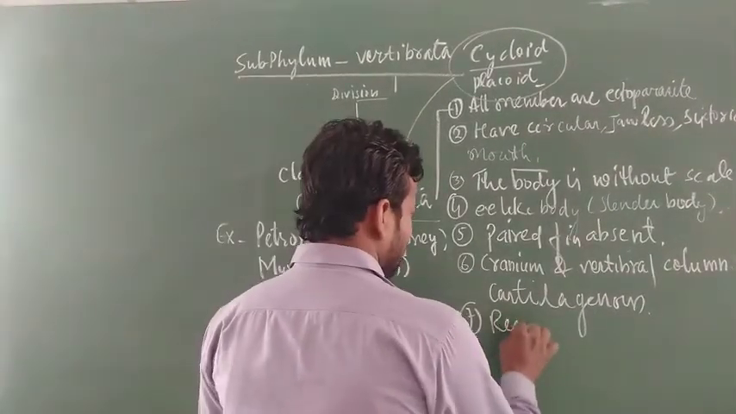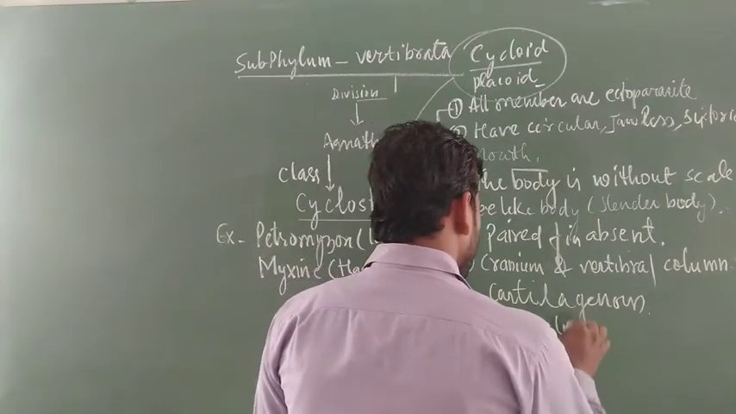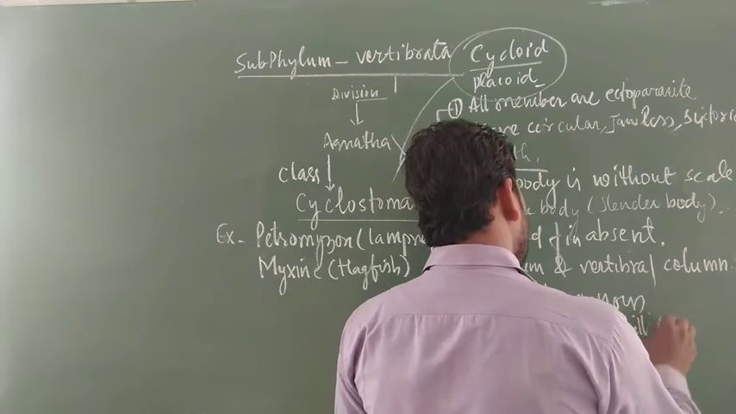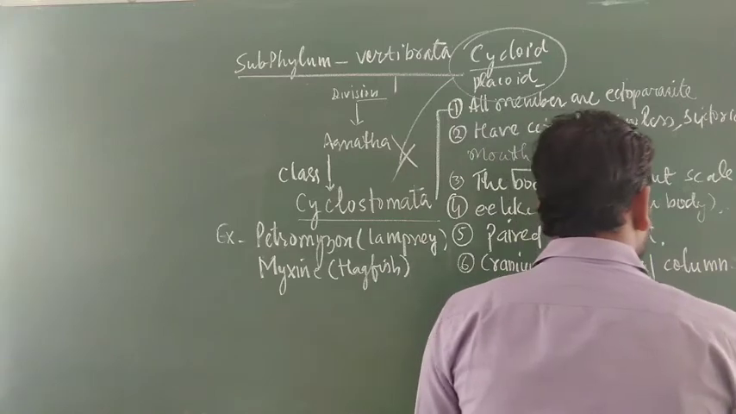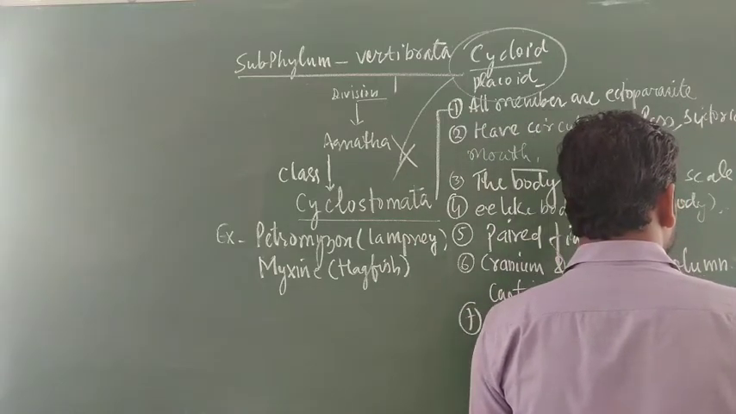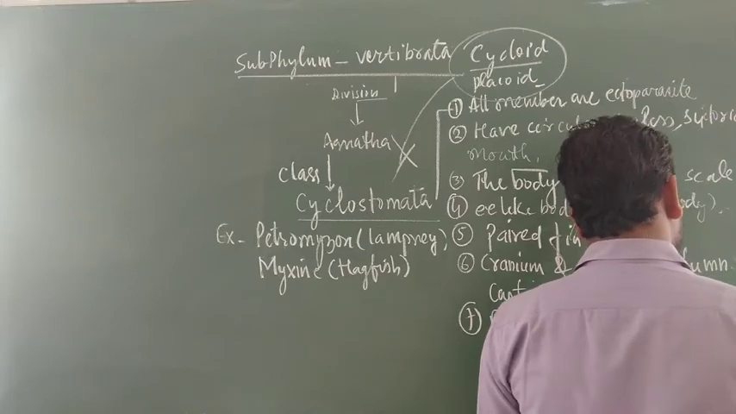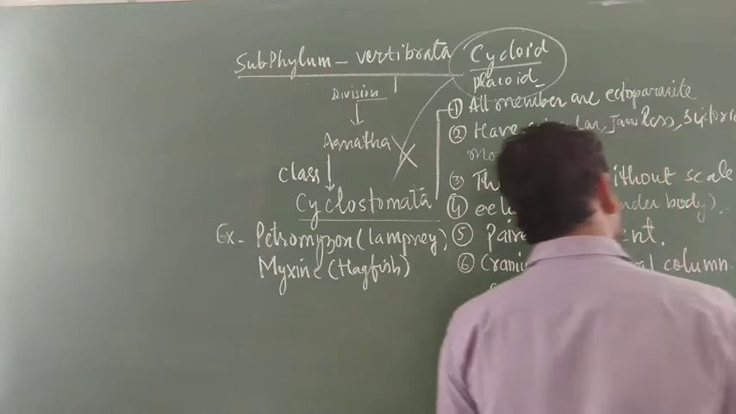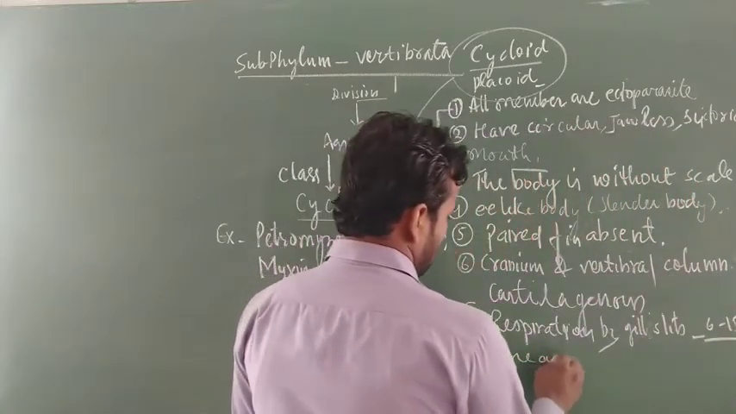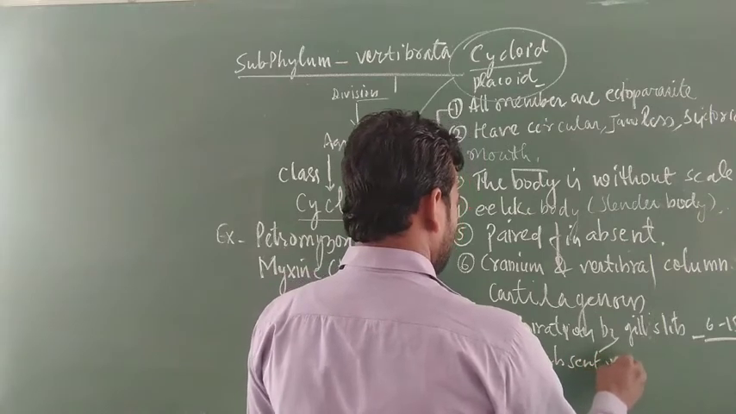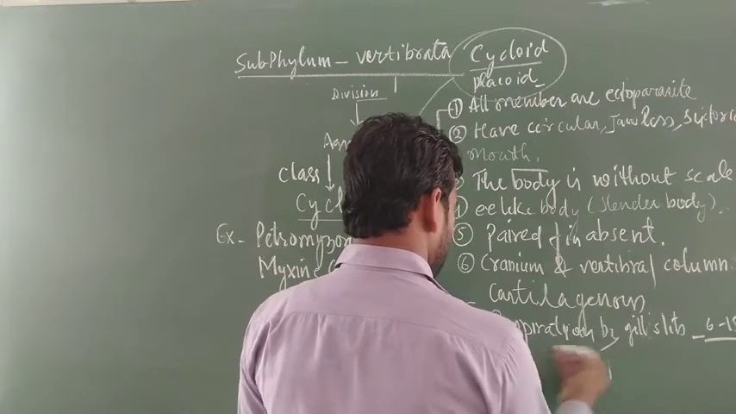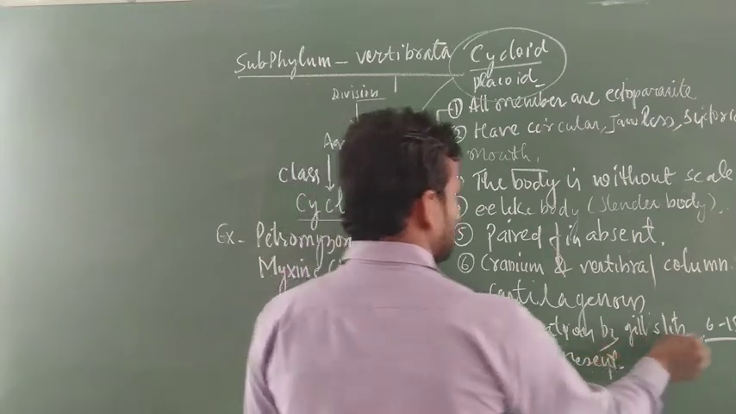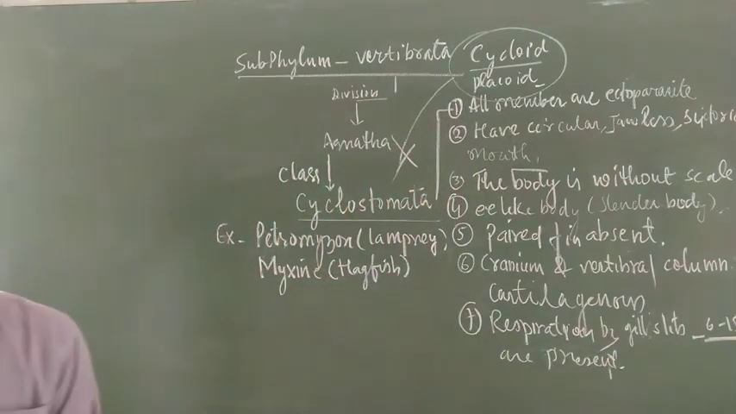Respiration is by gill slits, and I already explained that there are 6 to 15 pairs of gill slits. Paired gills are present in this case. Present means 6 to 15 pairs of gill slits are present in this case.